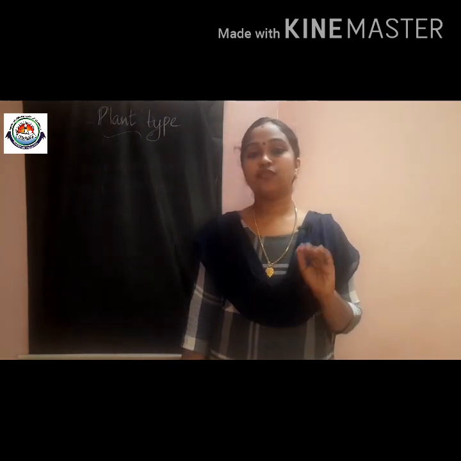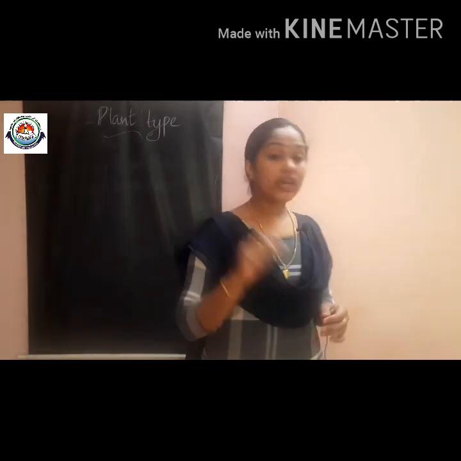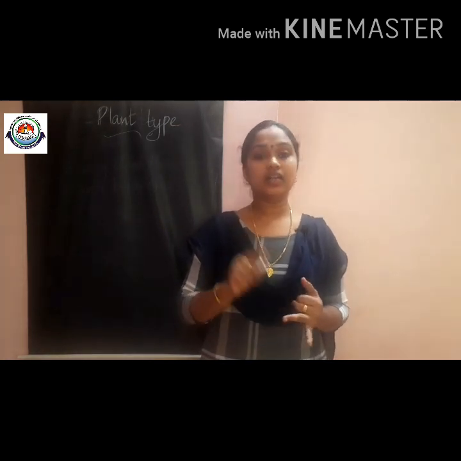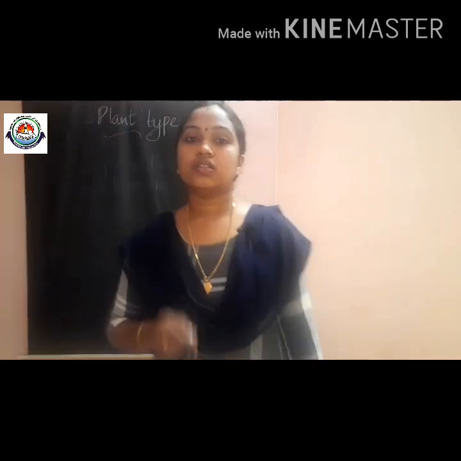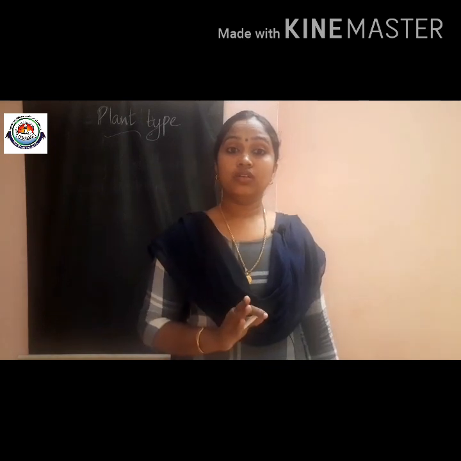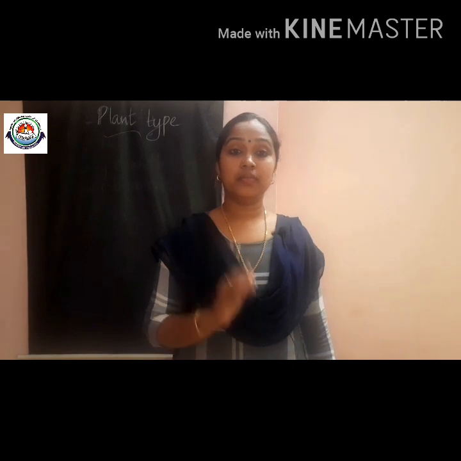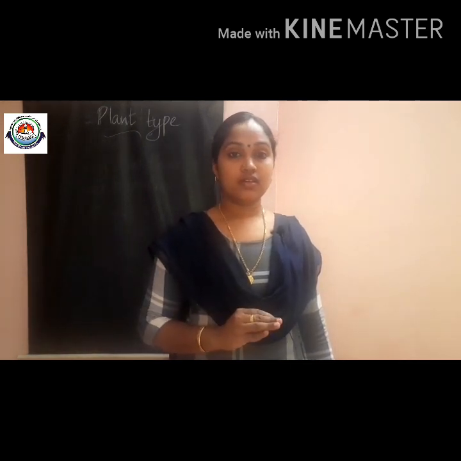Children, the name of our fourth lesson is plant type. In this lesson, we will decide whether a plant is a climber, creeper, herb, shrub, tree or grass. Children, you have to observe your surroundings and try to decide the plant type. Okay, because we already know about plants, we learn about the plants in detail. Now we can decide the type of plant. Okay, that is what we are going to do in this lesson.